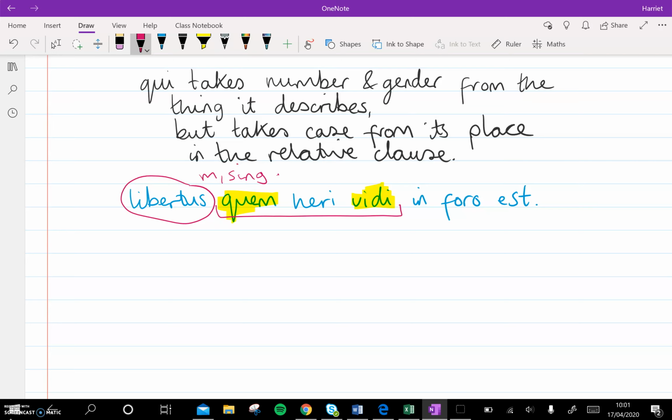But the main point is that you spot that quem is accusative, because yes, libertus here at the start is nominative, but within that relative clause, quem heri vidi, that freed man is the one who's being looked at. So he needs to become accusative, which is why quem needs to be accusative. Okay, so that's why, as written above, the Q word takes its number and gender from the thing it describes, but it takes its case from its place within the relative clause.